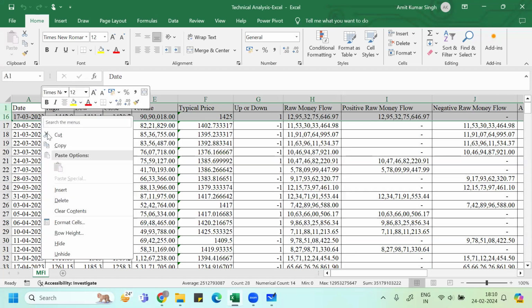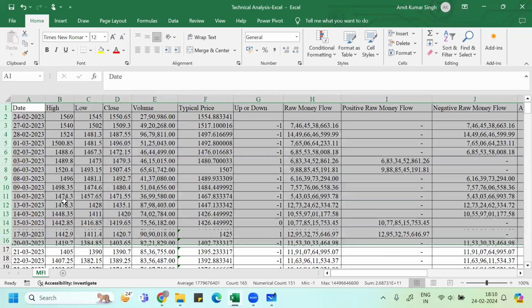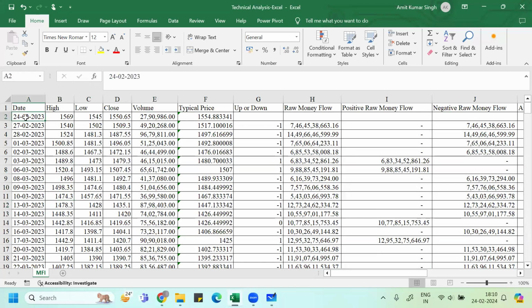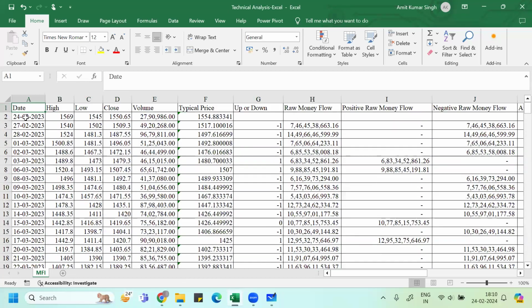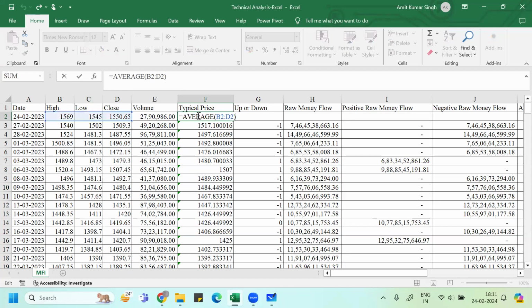Let me just unhide that. Yeah. So I have taken the data from 24th February 2023, till 23rd February 2024. I just deleted all of the data except highest, lowest, closing, and volume. By taking the average of highest, lowest, and closing, I got the typical price. You just press function F2, and you will get the average value. This will give you the typical price, right?